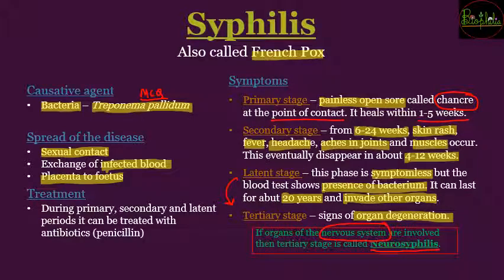Next, is there treatment for syphilis? Yes, there is a treatment if you have got the infection at primary, secondary or even at the latent periods. So first 3 stages तक, that is primary, secondary and latent period तक अगर ये बैक्टीरिया का presence मिलता है, in that case it can be treated with help of antibiotics, and majorly penicillin can also be involved with the course of antibiotics. So if the patient is at tertiary stage, that is very difficult for the treatment, but early treatment, that is in primary, secondary or latent stage, can be done and can be successful for treating syphilis.